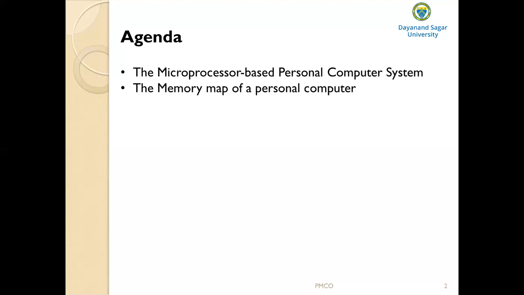First is the 4-bit microprocessor. So first generation microprocessor is also called the 4-bit microprocessor. Can somebody tell which are the 4-bit microprocessors?